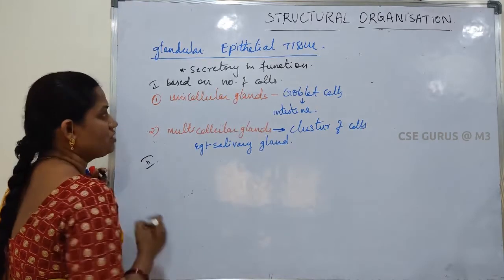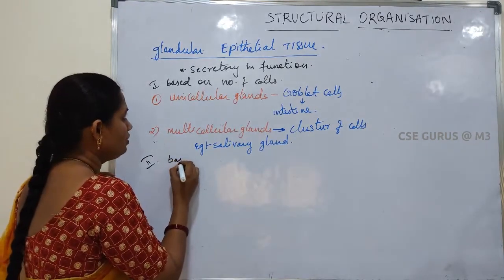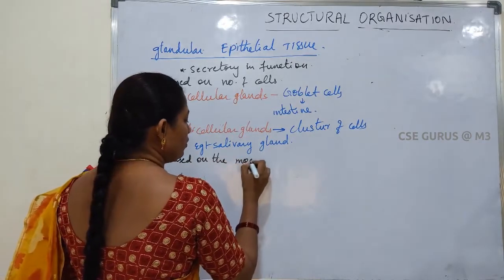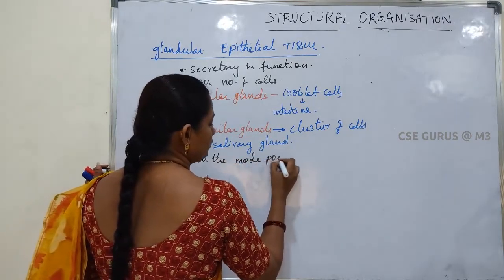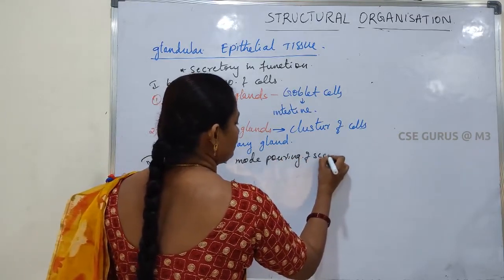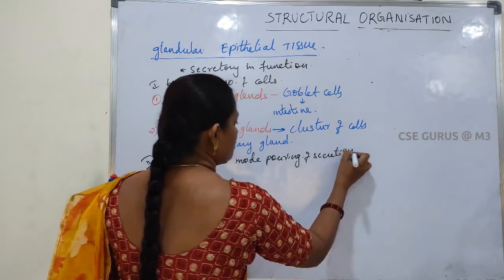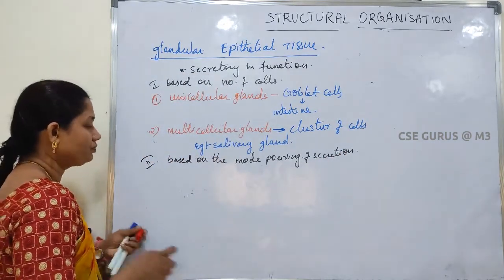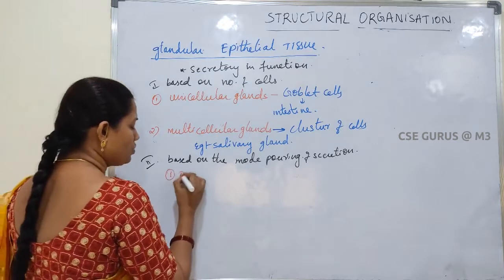Next, the second type of classification is based on the mode of pouring of the secretion. Here the first one is exocrine glands.